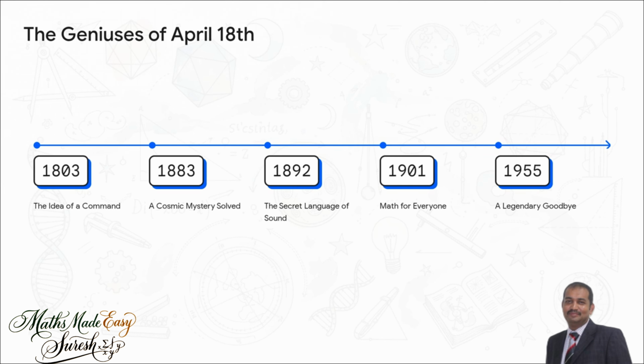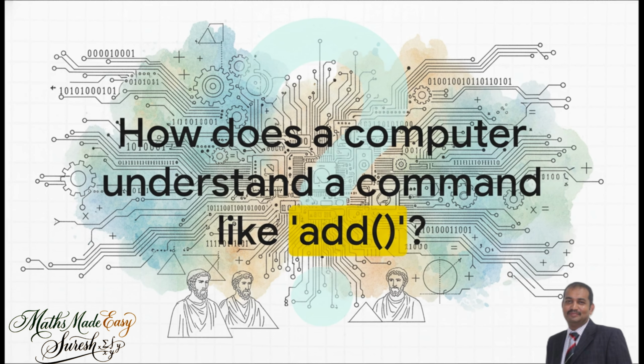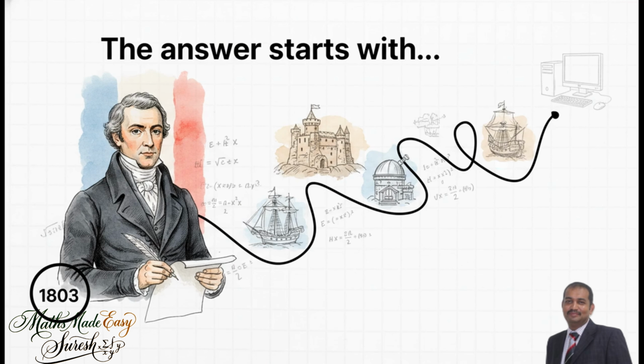And our first stop starts with a question about something you probably do 100 times a day without even thinking about it. Seriously, just think about it for a second. When you write a line of code, how does the machine know that add is an action it needs to do? Where did that whole idea even come from? Well, to get the answer, we've got to go way, way back. All the way back to April 18th, 1803, to meet a French mathematician you've probably never heard of, Louis Arbogast.